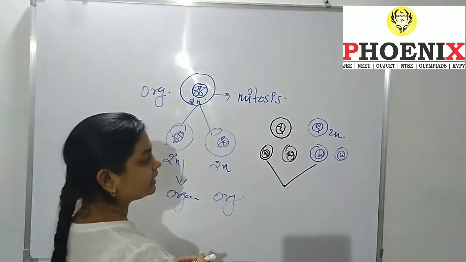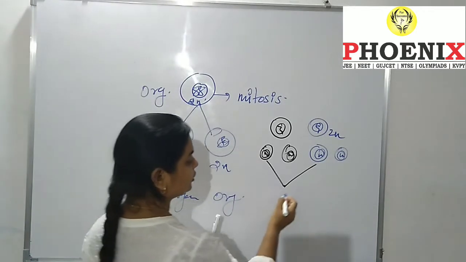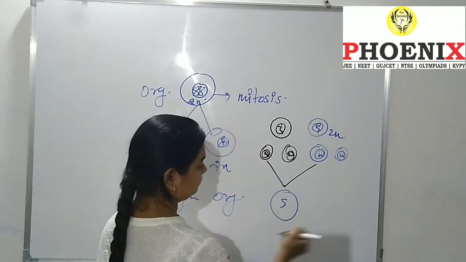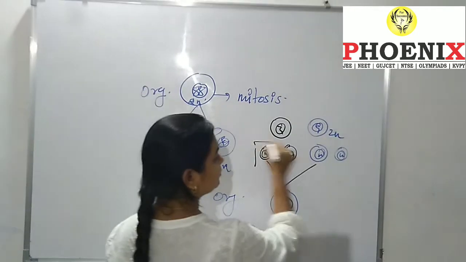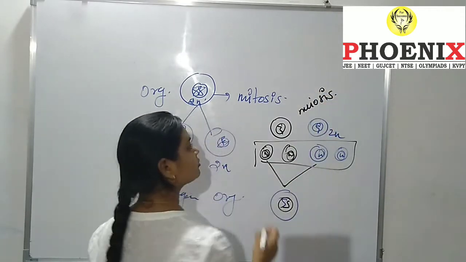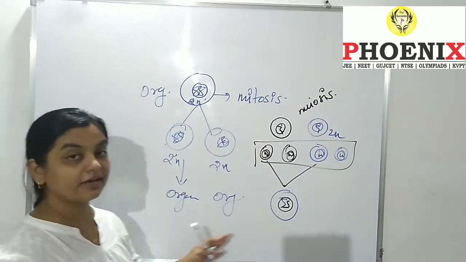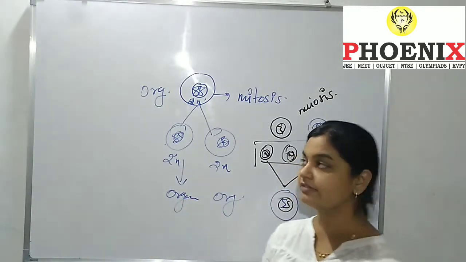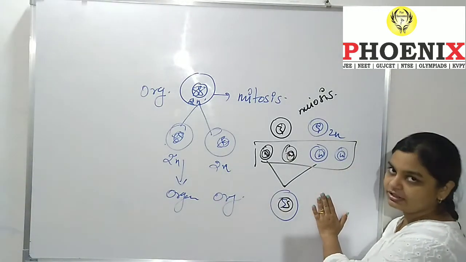After fertilization, or after mixing up of that, we are going to get an organism with both the characters. Now this process is known as meiosis. Got the point? So this is what I have told you in the earlier lectures, that this is a kind of asexual reproduction, the cell division is of this type, and in sexual reproduction, the cell division is of this kind.